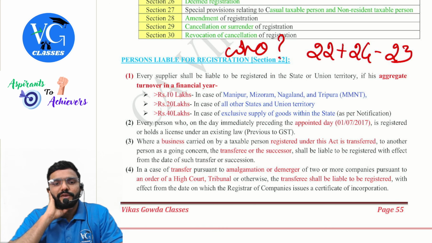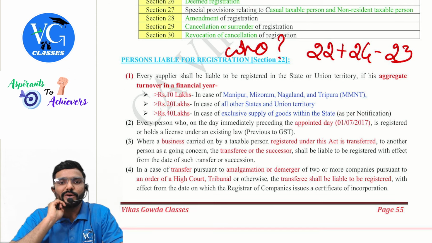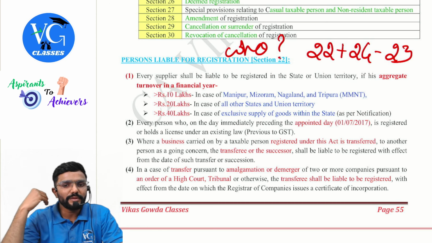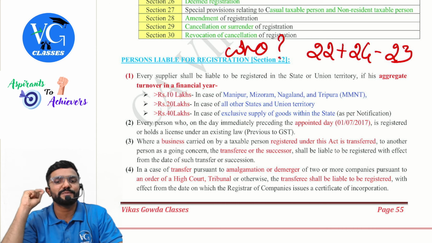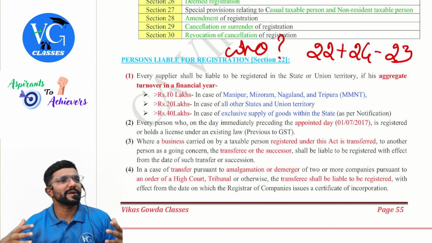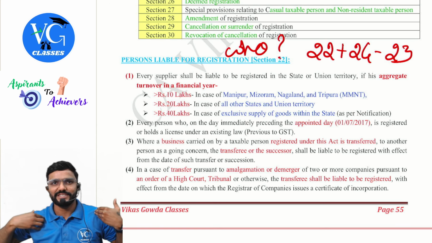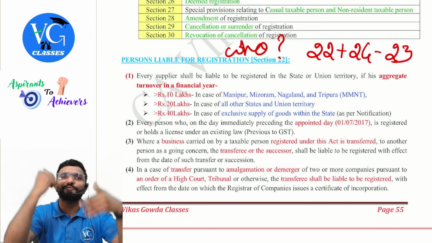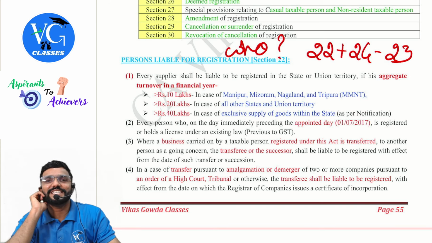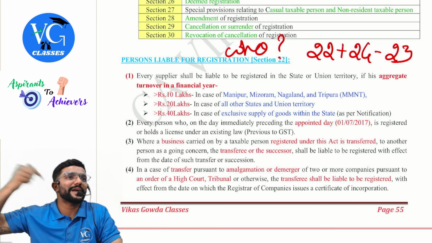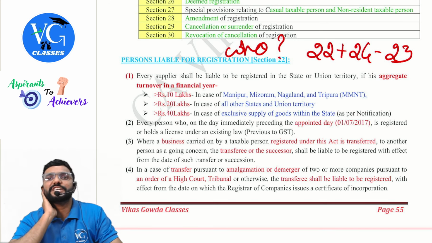Then subsection 3: where a business carried on by a taxable person registered under this Act is transferred to another person as a going concern, the transferee or the successor shall be liable to be registered with effect from the date of such transfer or succession. Guys, assume I sold my business to you, and my business was registered under GST. Now, sold my business means all assets and liabilities of the business come to you. Does registration also come? No. I cannot transfer the registration. Why? I would have taken the registration under my PAN.